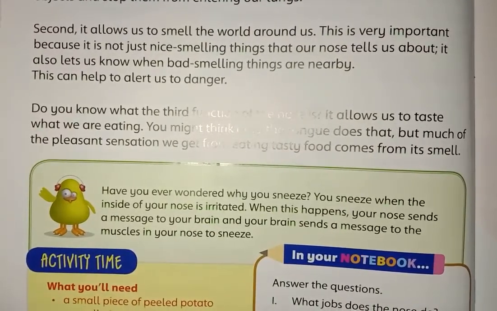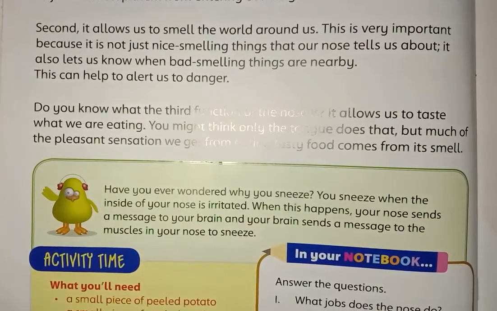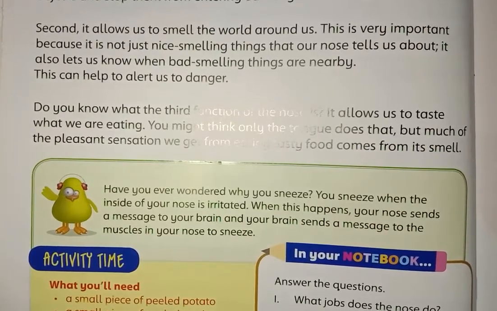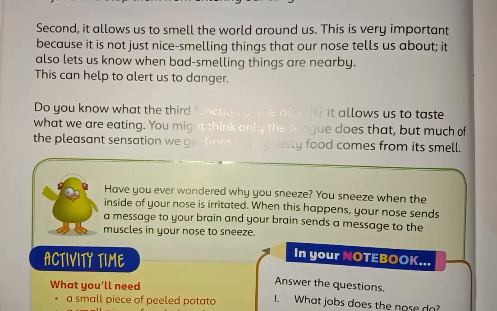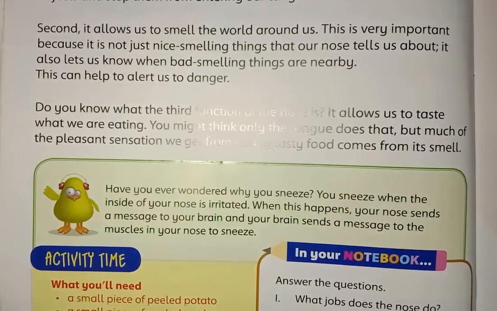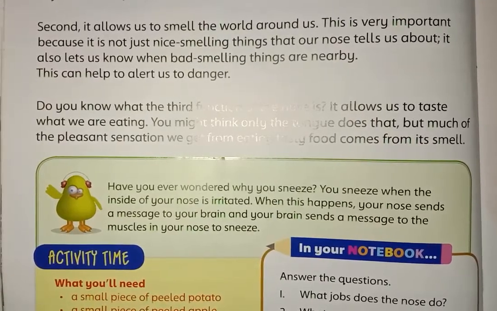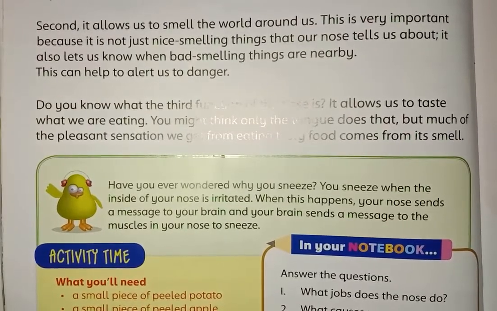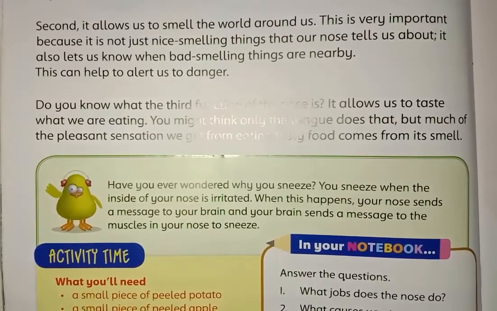Okay, why do we sneeze when we feel irritated? As you can notice, sometimes we are doing some work over something, over our hand or something else, which irritates us. We quickly start sneezing. Why? Because first of all our nose sends messages to the brain, and then the brain sends messages to the nose. If we can't understand it, then we don't know which things irritate us and which things do not. Just like that, some persons have allergic problems with some things.